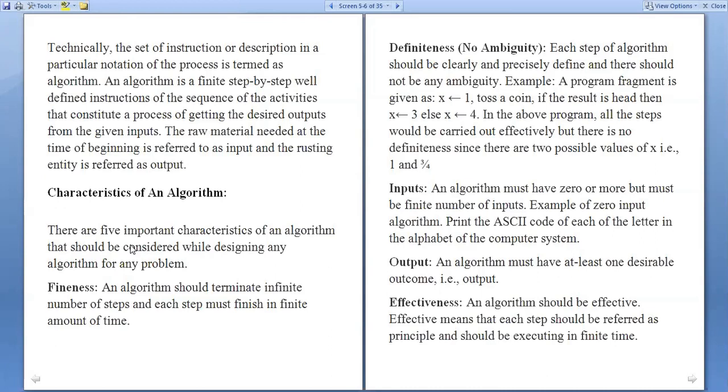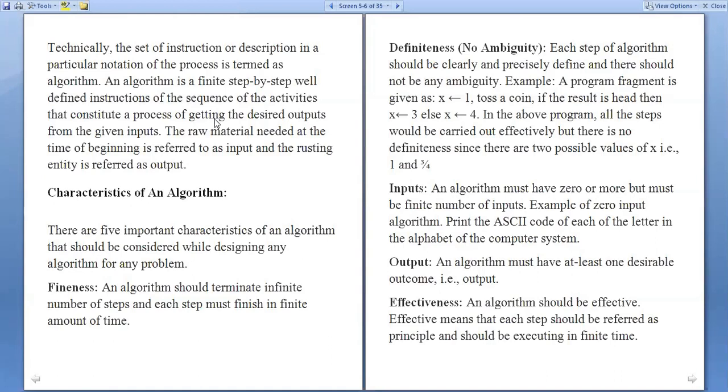An algorithm is a finite, step-by-step, well-defined set of instructions, of the sequence of the activities that constitute a process of getting the desired outputs from the given inputs.